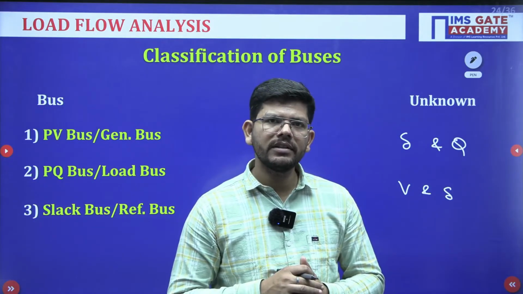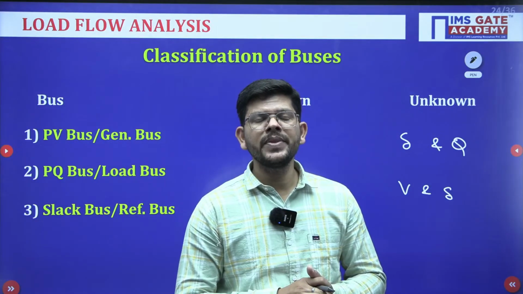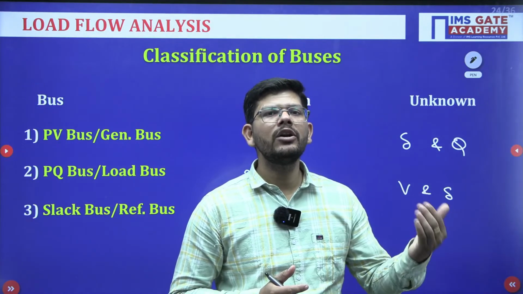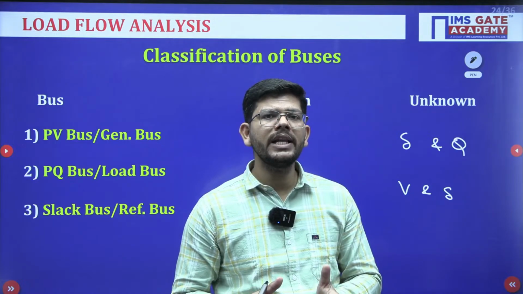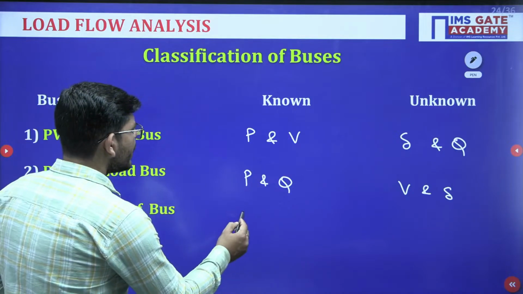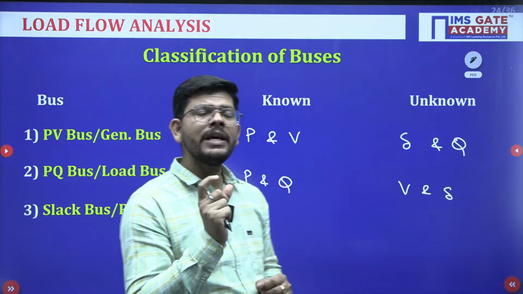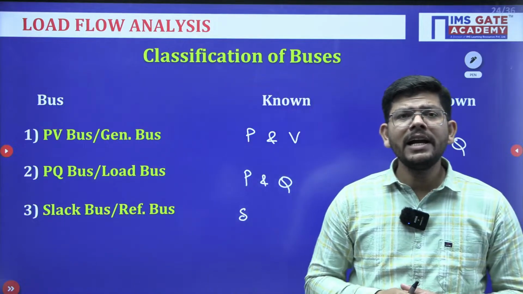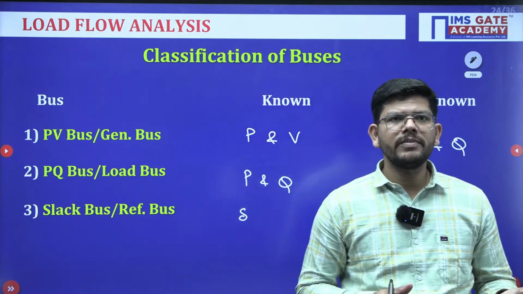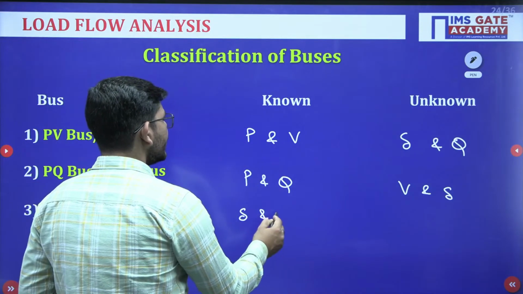Now who will take that responsibility? One of the generator buses, one of the PV buses, will take the responsibility of supplying those additional losses. So it will be chosen as the reference bus. Since it is chosen as the reference bus, we know the value of del, which is normally 0. The biggest generator of the power system will normally be chosen as the reference bus, and its voltage will be chosen as 1 per unit. So we know the voltage rating of it as well.